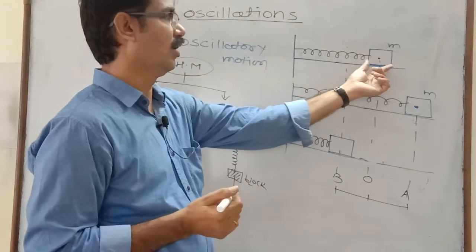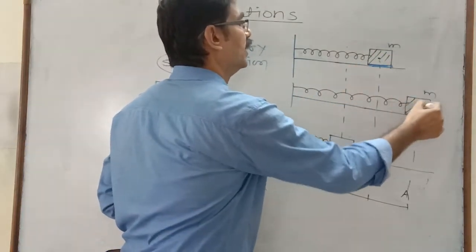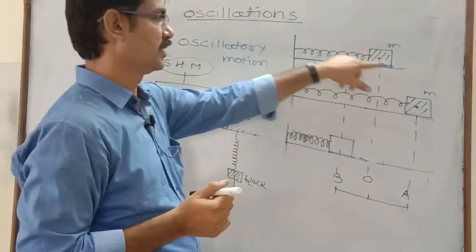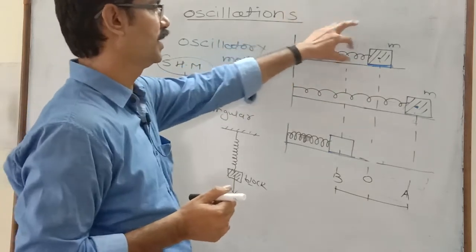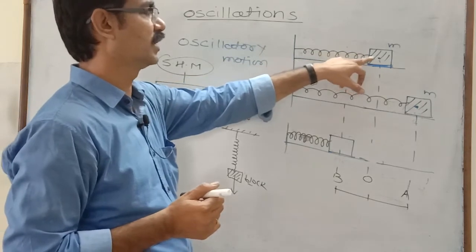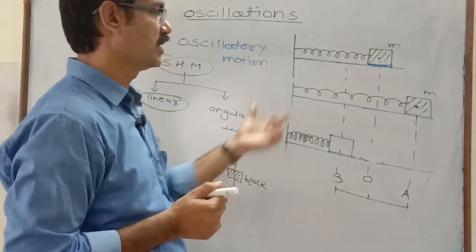Another example of linear SHM, similar to this: take a block having mass m. It is placed on a smooth frictionless surface. We take a spring. Its one end is attached to a rigid support, while the other end is attached to the block having mass m.